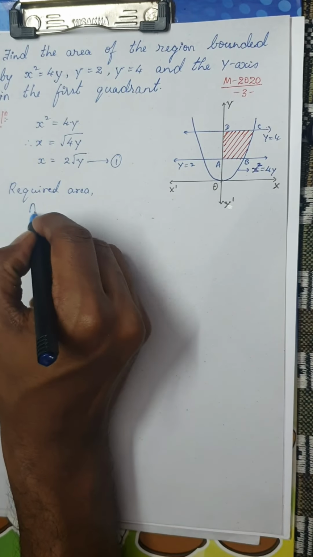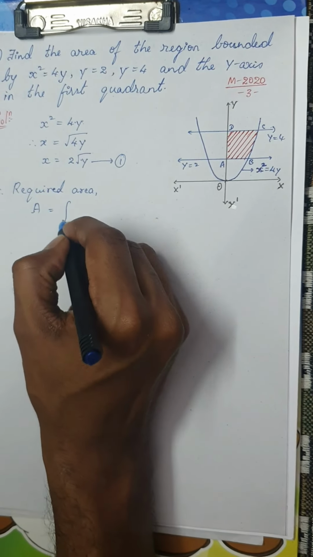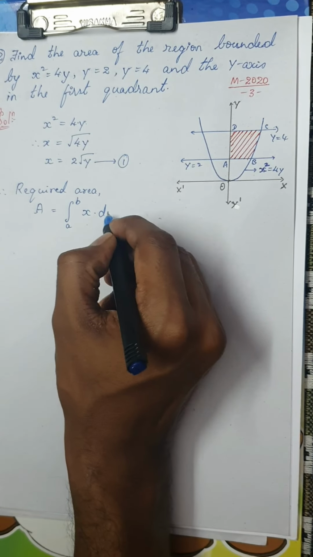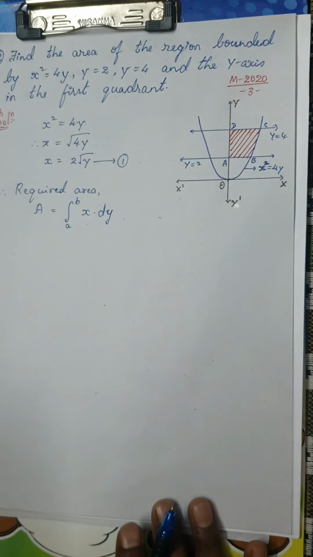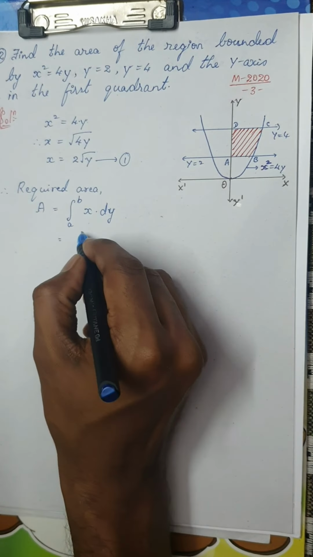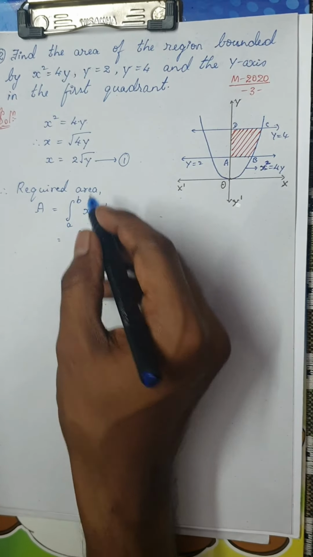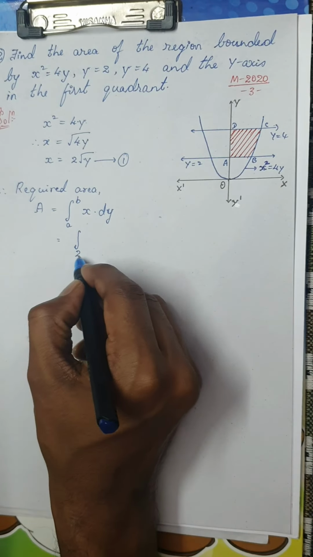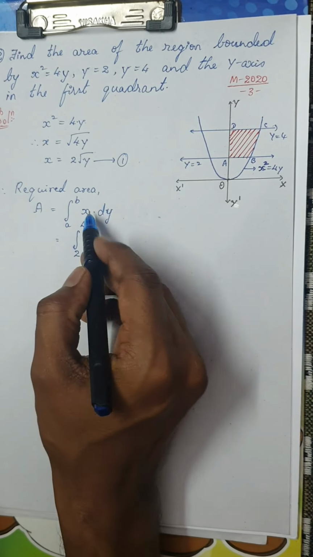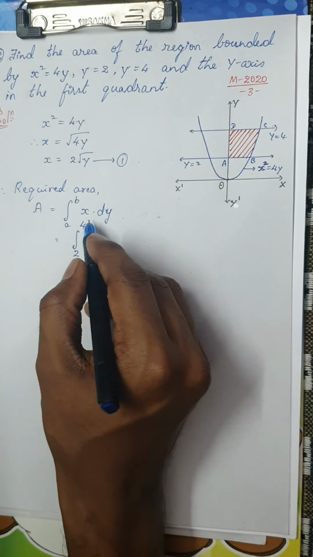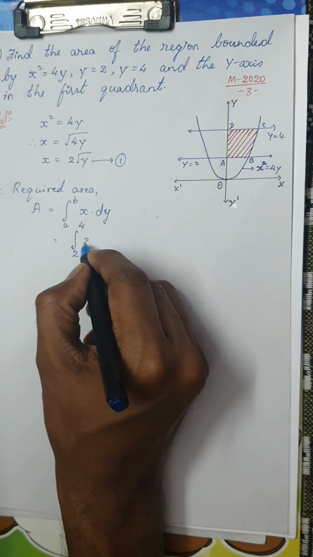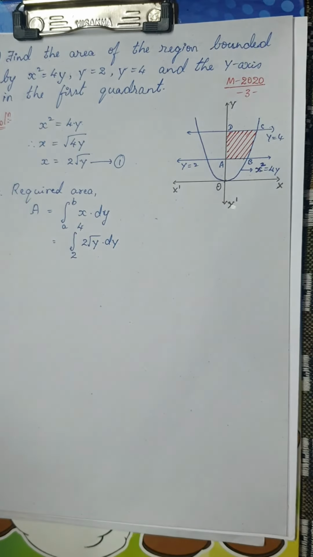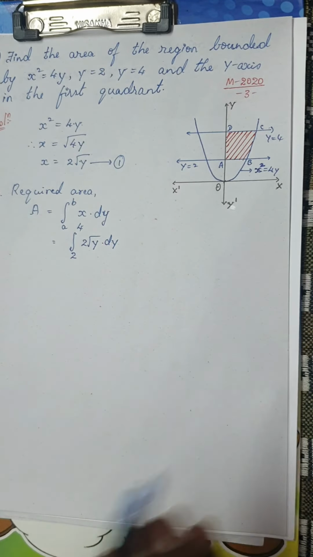Required area A is equal to integral from A to B, remember x dy. So that is nothing but integral from, what is A? A to B means here y is equal to 2 to y is equal to 4. So it is 2 to 4. Now what is x? Actually x is nothing but 2 root y. So it is 2 root y dy.